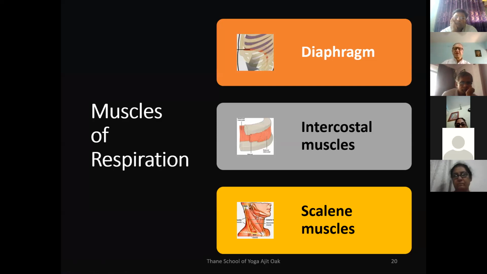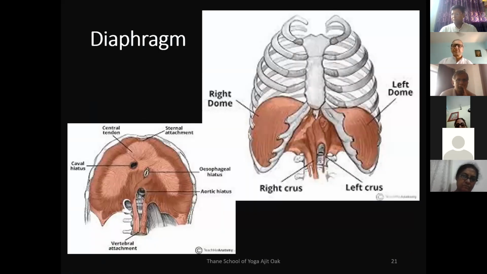Now there are muscles of respiration. One is the diaphragm. We have seen the diaphragm briefly in one of the diagrams before. So the diaphragm, the intercostal muscles between the ribs, and the secondary muscles or scalene muscles are the muscles of respiration. So we'll just discuss them. The diaphragm, which we had seen in the earlier picture, is a dome-like structure which separates the abdominal and thoracic cavity.